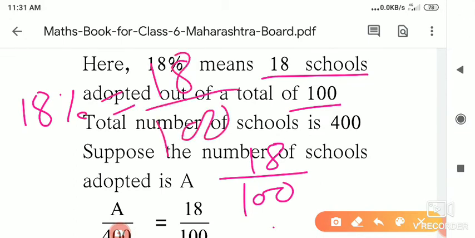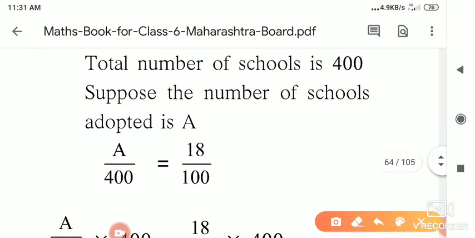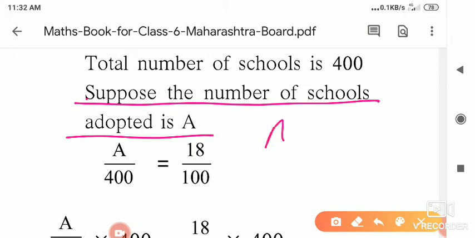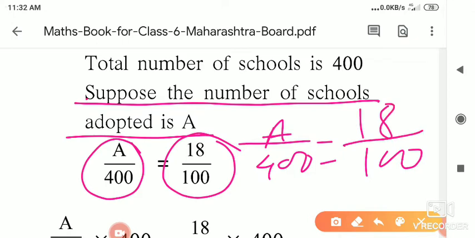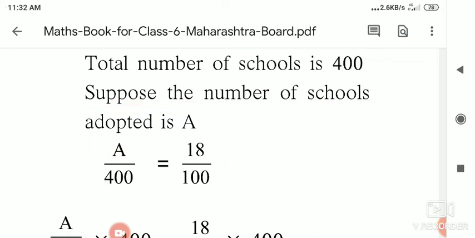So this 18% equals how many? Suppose the number of schools adopted is A. So A upon 400 is equal to 18%. It means out of 400, how many schools are adopted? A. Then out of 100, how many adopted? 18. So when you solve this, you will get the answer.